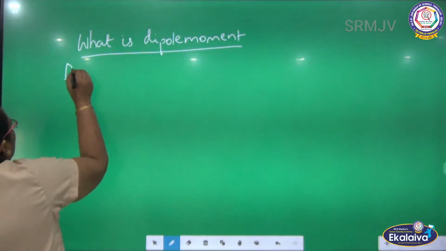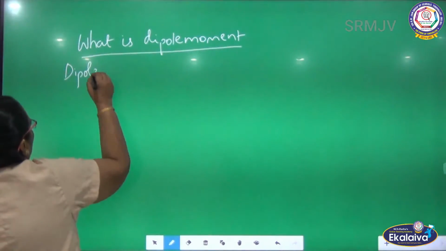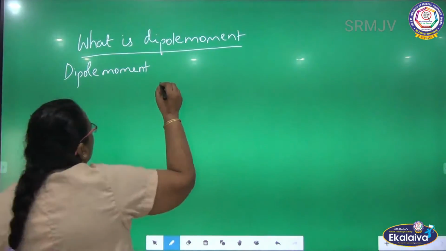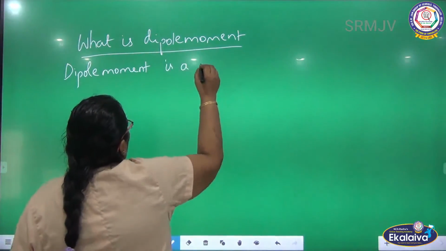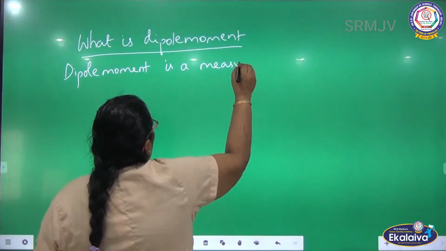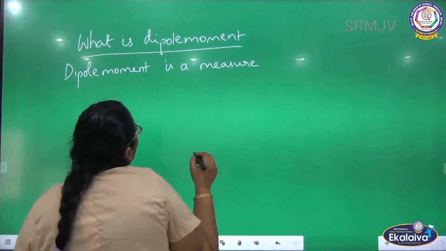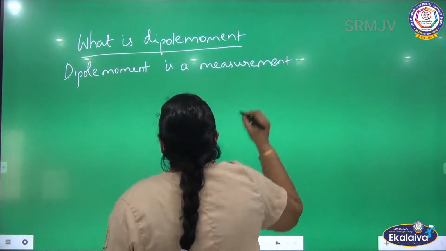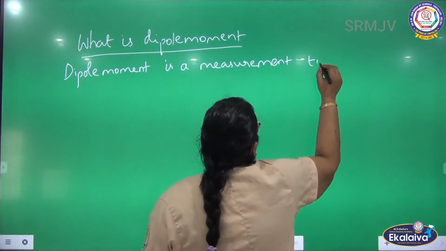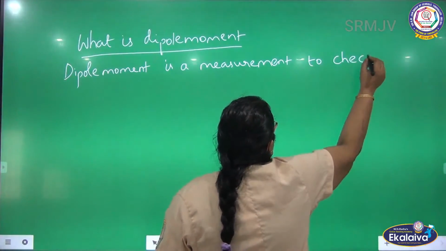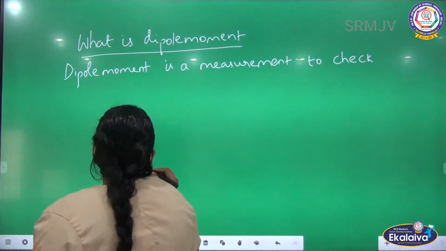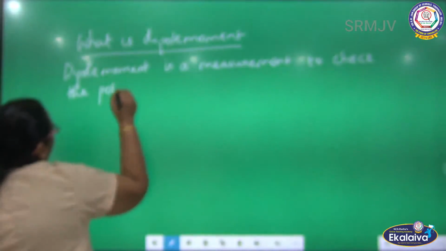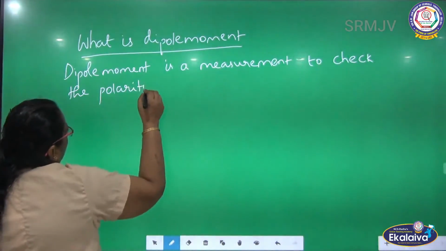Dipole moment is a measurement to check the polarity of a covalent molecule.